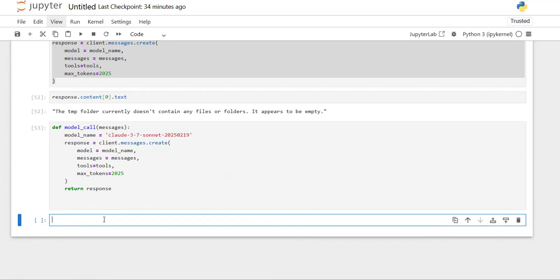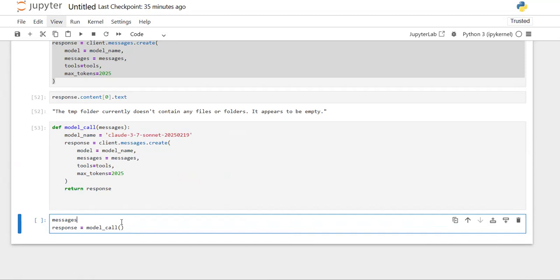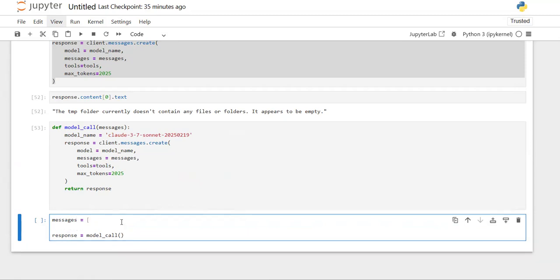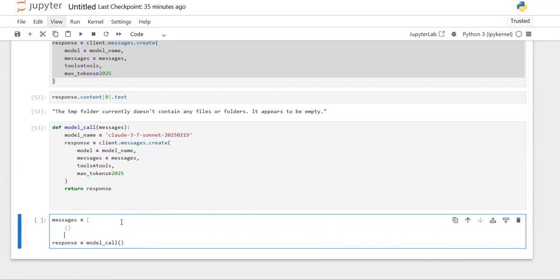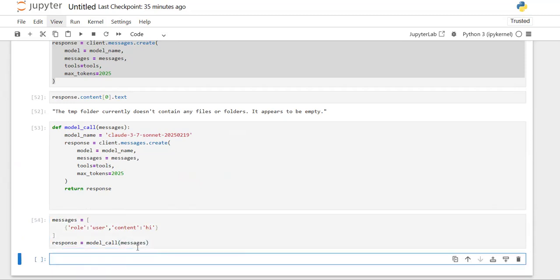Let's say my response is model call of some messages, which is a list of messages. Let's create a user message, with role as user, and he asked some content, that is hi. If I run this, model call of these messages will provide me the response.